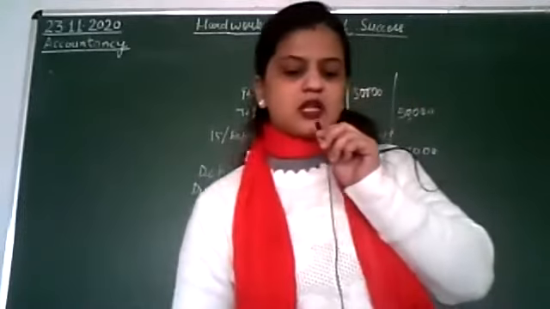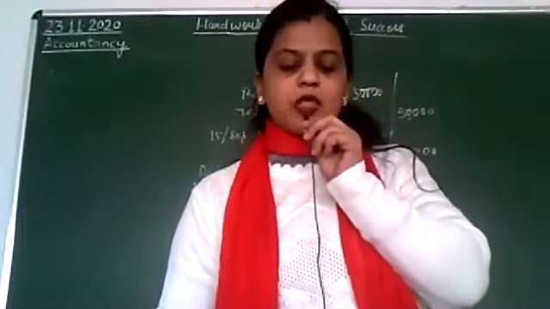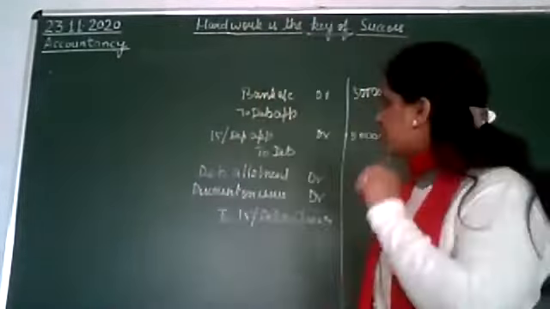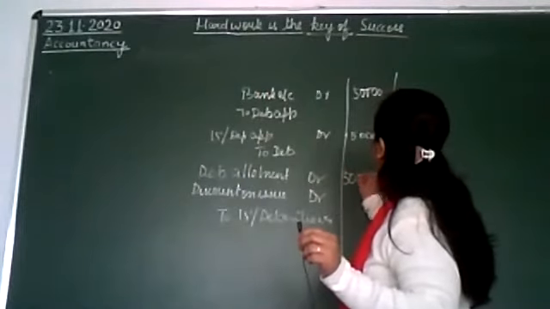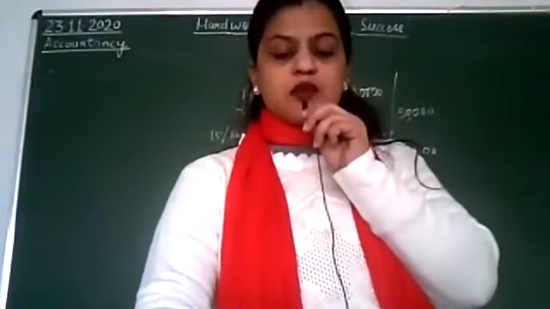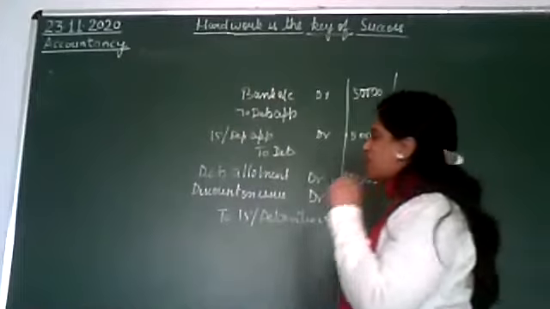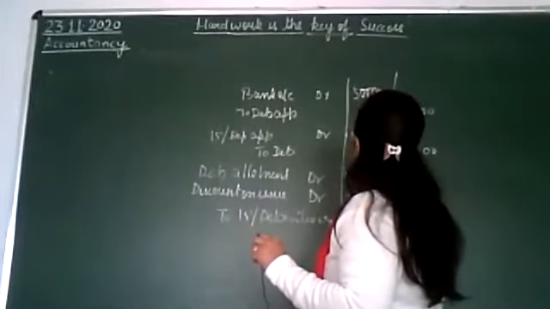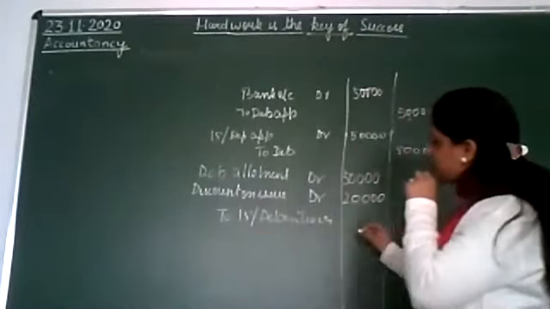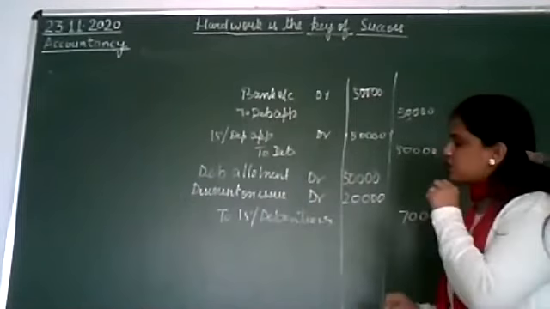Now how much is given? 25 on allotment, 25 into 2,000, 50,000. Loss: 10 rupees discount is given, so 10 into 2,000 will be 20,000. So total is 70,000 that will come in debentures.